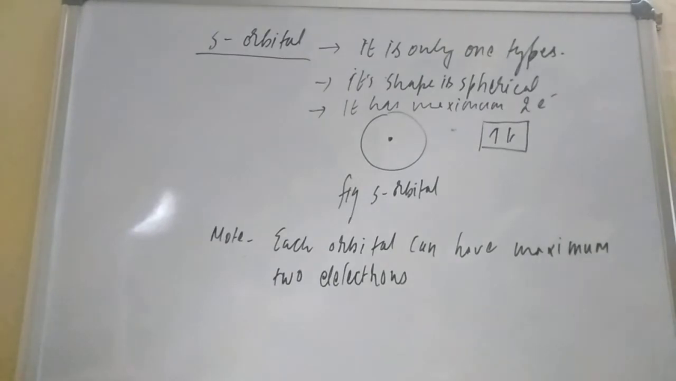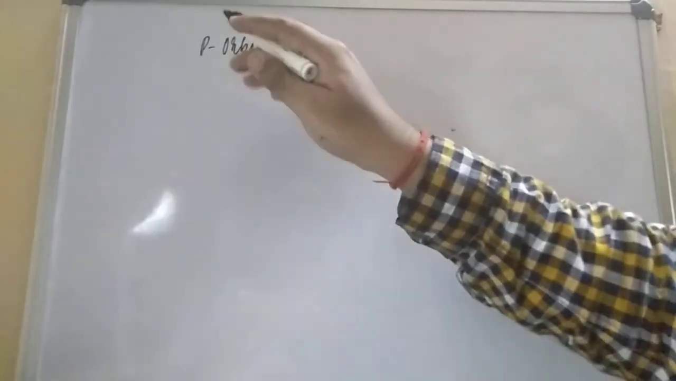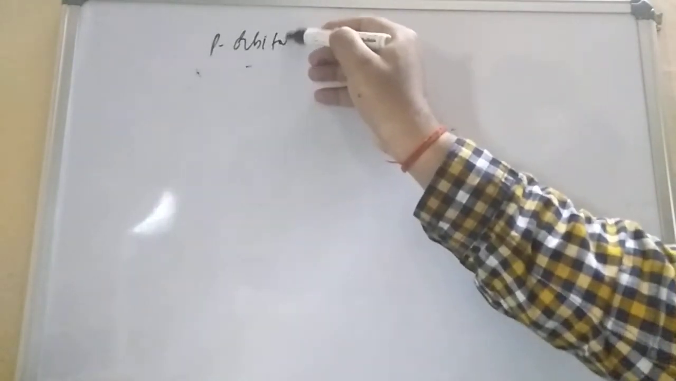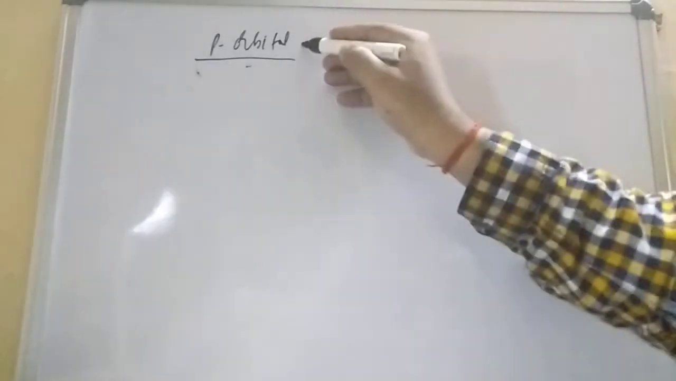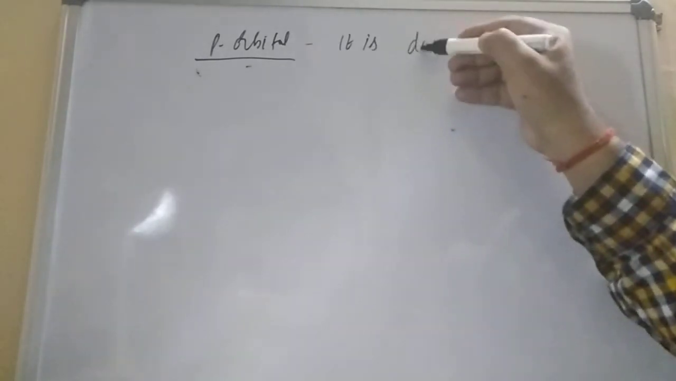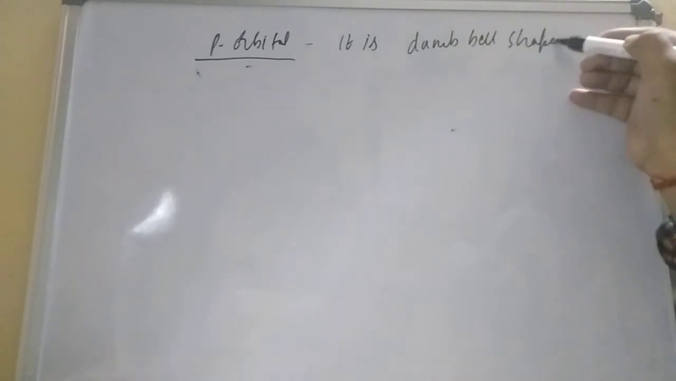Now let us move to the p orbital and try to understand what the p orbital is, what the shape of the p orbital is, and the number of electrons in the p orbital. So p orbital, first point, student, is that it is dumbbell shape. Whatever dumbbell we use, it is dumbbell shape. That is the first point.